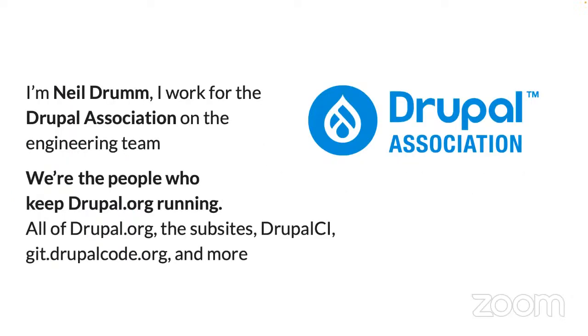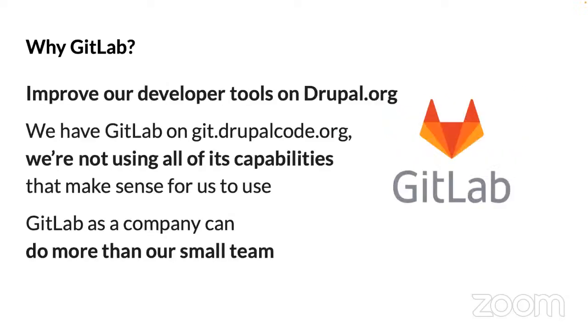I'm Neil Drum. I work for the Drupal Association on the engineering team there. So the Drupal Association, we're the people who keep Drupal.org running, all of Drupal.org, including the subsites like events.drupal.org, Drupal CI, and git.drupalcode.org, of course. We're only 4 people on staff, plus Tag1 for infrastructure support for the engineering team.